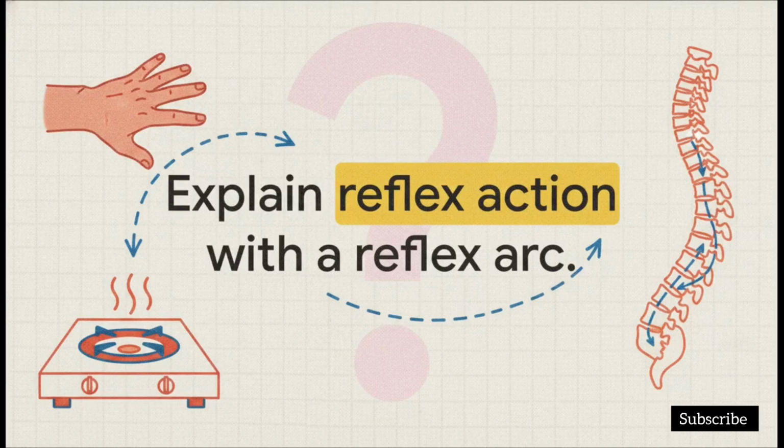All right, let's look at question 4. Explain reflex action with a reflex arc. Think about what happens if you accidentally brush your hand against a hot pan on the stove. You yank your hand away instantly, right? You don't just stand there and consciously think, wow, that's really hot, I should probably move my hand now. No way. That instant, lightning-fast reaction is exactly what this question is testing you on.